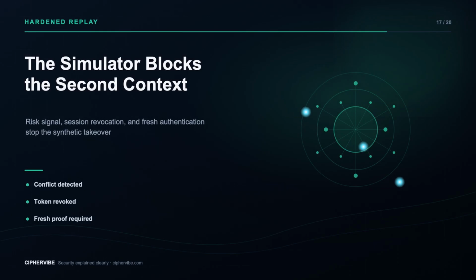We rerun the same harmless sequence with protections enabled. The conflicting device context raises risk. The toy server revokes training token 7, denies both later requests, and requires a fresh login. The event record links the original session, anomaly, revocation, and user notification for investigation.